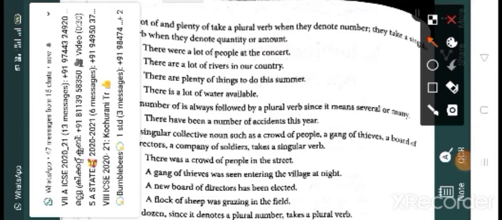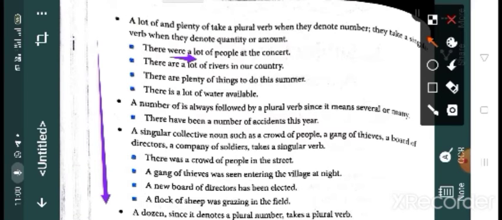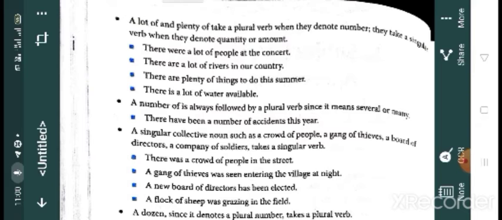Here we can find what? Here we can find there. There or where? Yes, where. There were a lot of people at the concert. And here we use a plural verb. Why? Because a lot of people denote number, isn't it? Clear? Then, there are a lot of rivers in our country.